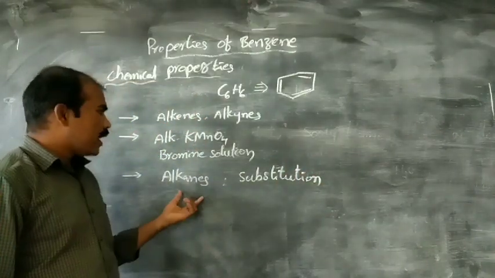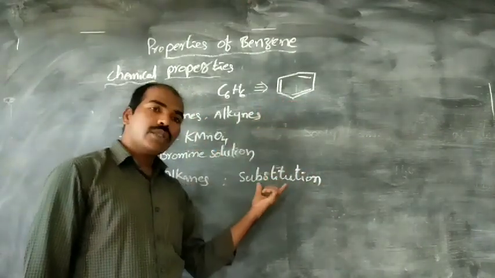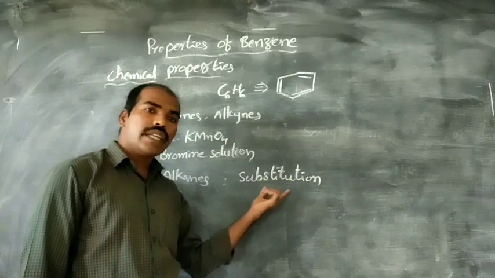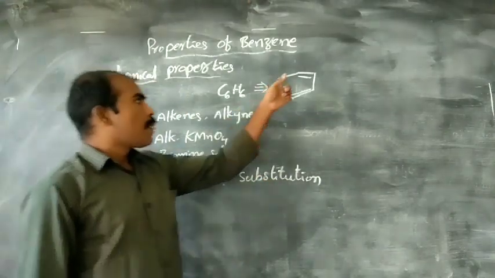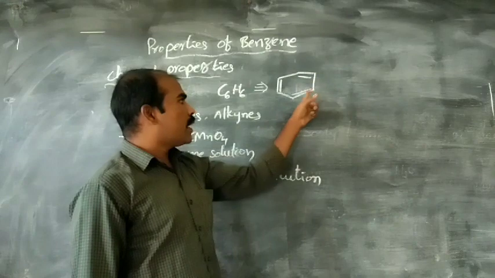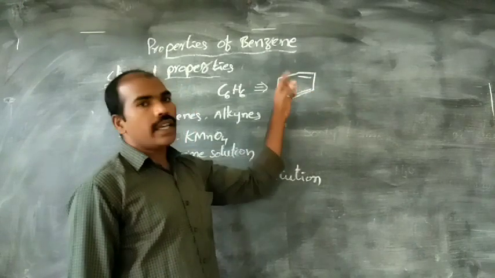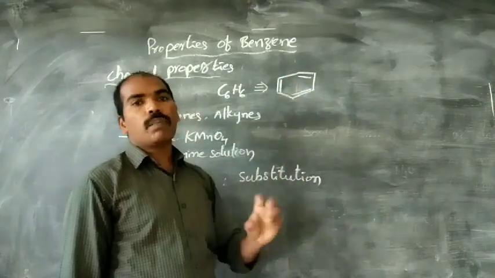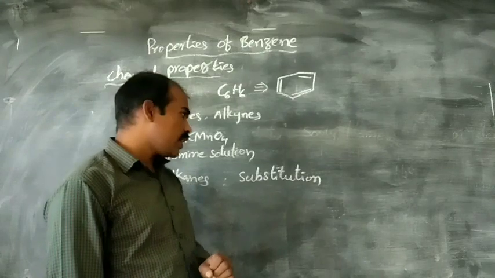Substitution reaction is nothing but the hydrogen atoms of benzene being replaced by other atoms or groups of atoms.